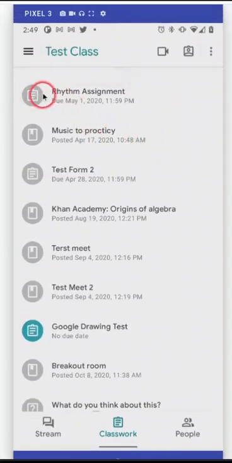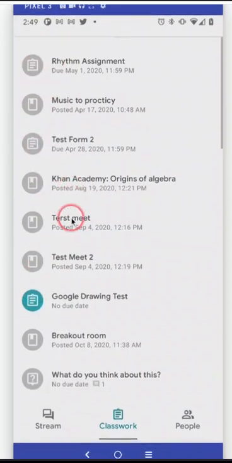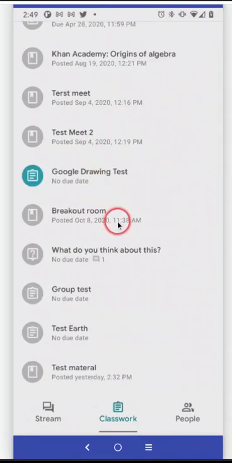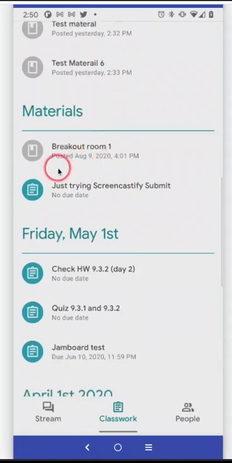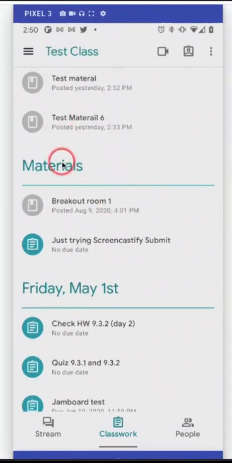So here we are. You can see in the Classwork section itself, these are either materials or other things, and notice how they're gray. Some are bright blue, and some have different symbols. And if we keep scrolling, what you'll see is we have blue headings, basically. These blue headings don't necessarily have to be here. The teacher can put them in. Those headings are called topics for the teacher.